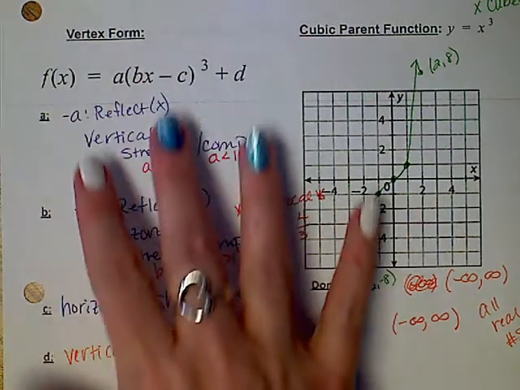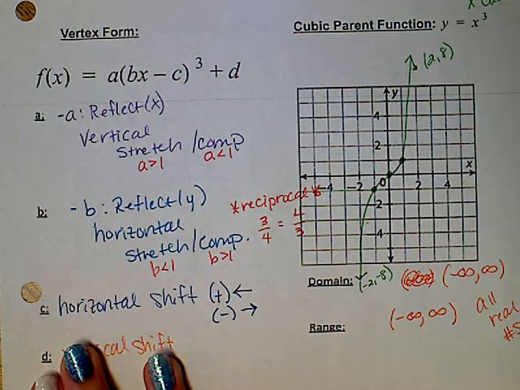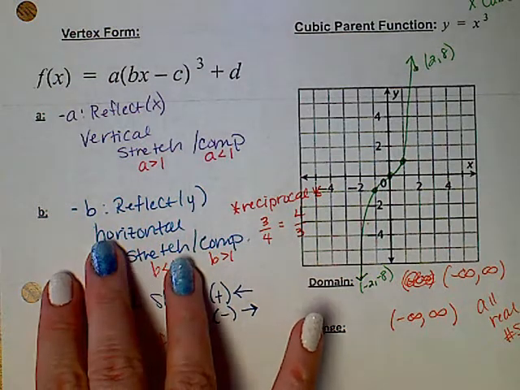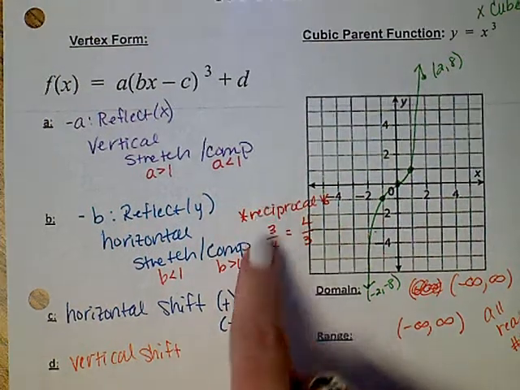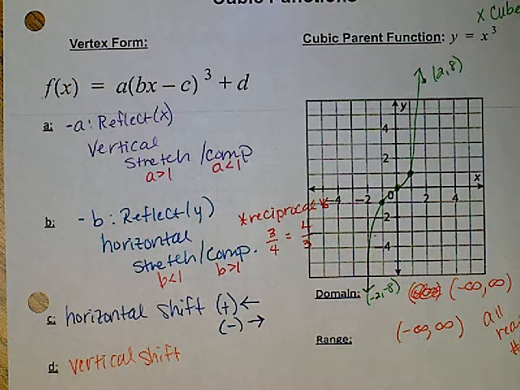So those are our transformations. A, C, and D we've done for a long time. B is new, but it's the opposite of A. We've done that a little bit. You do need to take the reciprocal when you're working with B. Alright, we are going to flip our notes over to the back side.